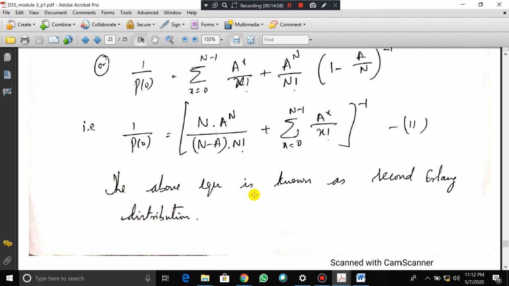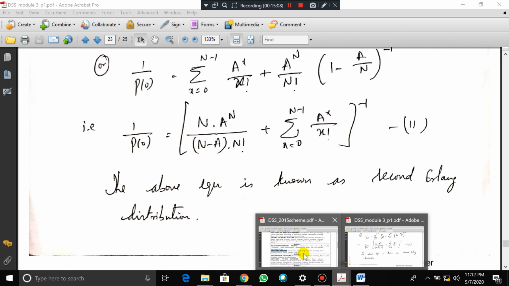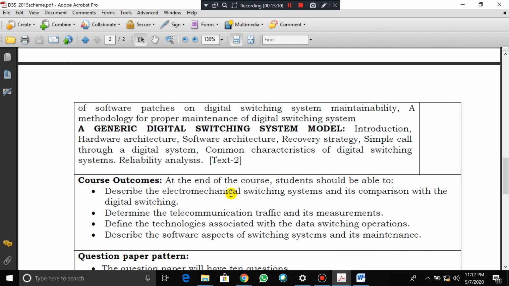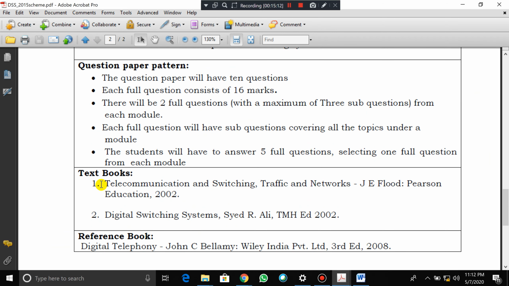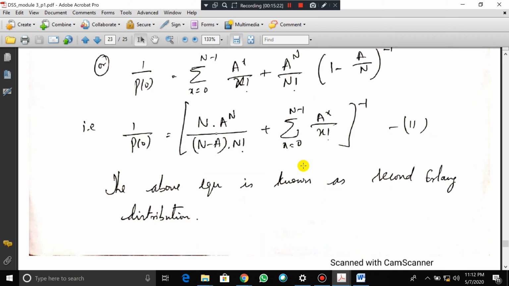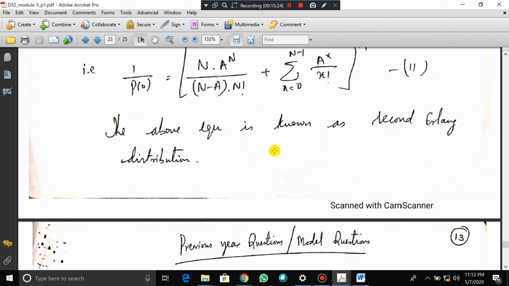So the above equation is known as the second Erlang distribution. And kindly remember one more important thing: in your prescribed textbook, that is J. Flood, this deeply and fully explained derivation is not there. Kindly try to practice and remember the things so that you can write clearly in the exams.